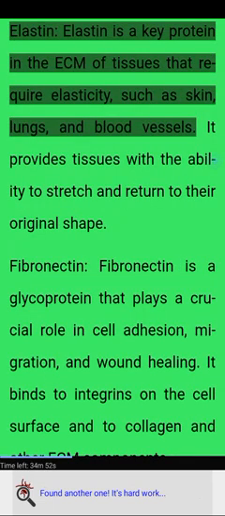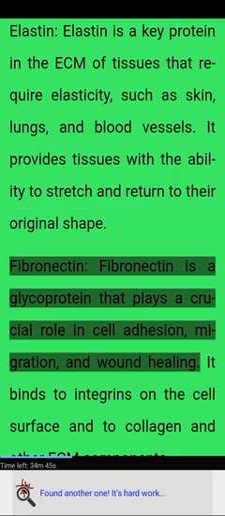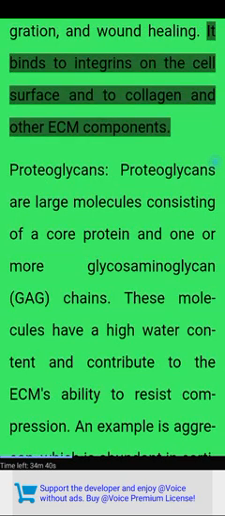Elastin. Elastin is a key protein in the ECM of tissues that require elasticity, such as skin, lungs, and blood vessels. It provides tissues with the ability to stretch and return to their original shape. Fibronectin. Fibronectin is a glycoprotein that plays a crucial role in cell adhesion, migration, and wound healing. It binds to integrins on the cell surface and to collagen and other ECM components.